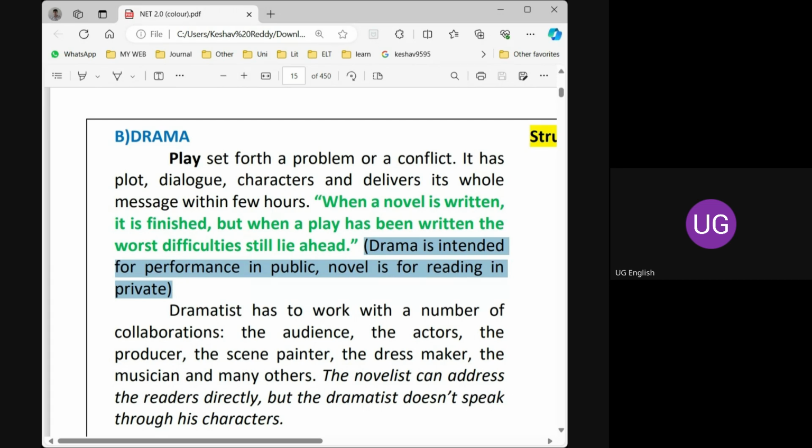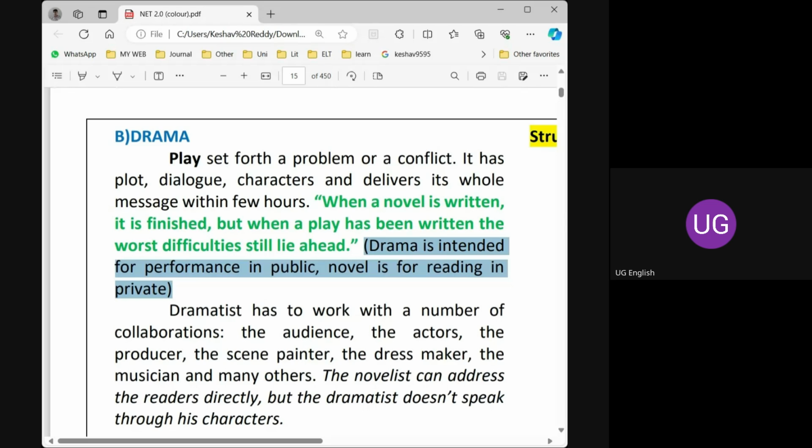For example, to begin a drama, the dramatist may give directions like: on the stage there should be one table and two chairs, and a curtain indicating a forest or a dining room should be displayed.